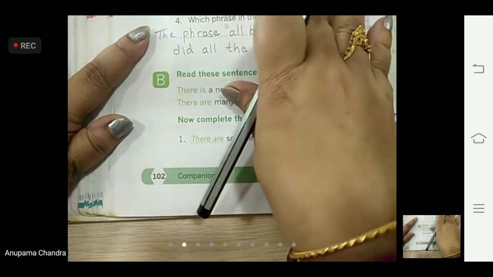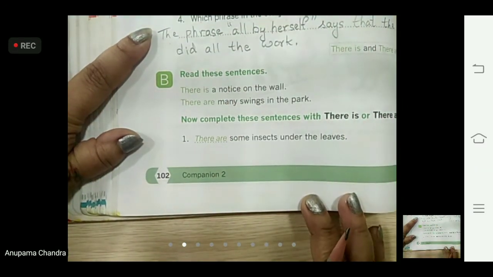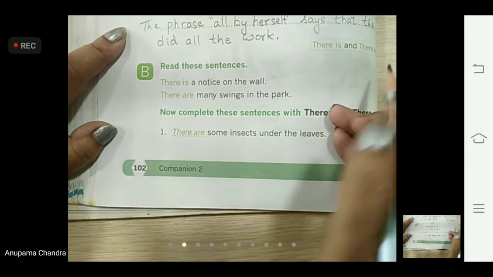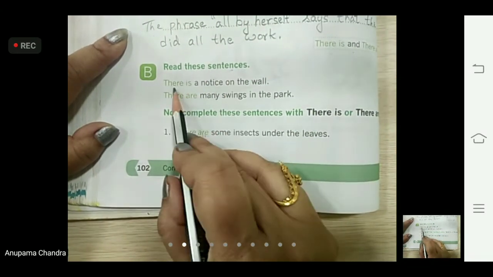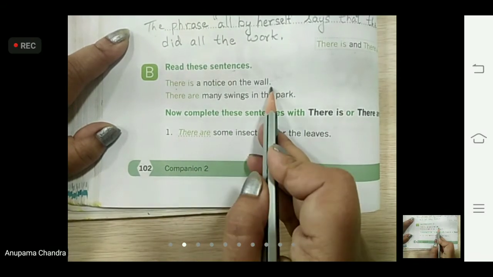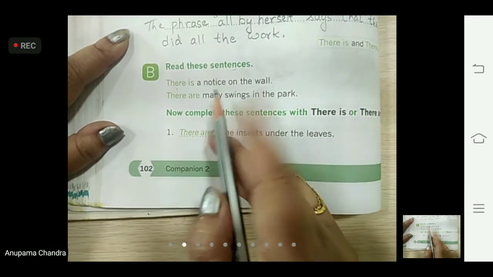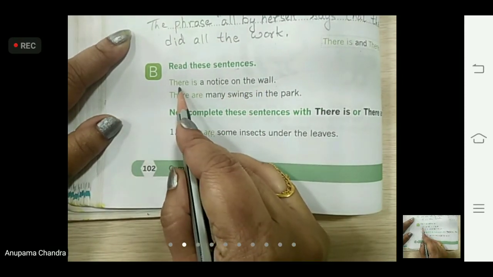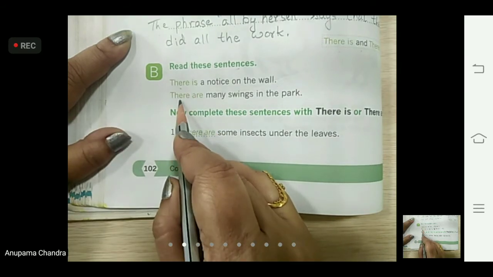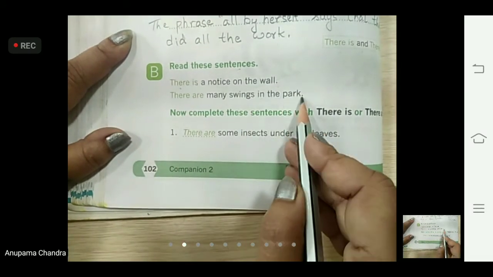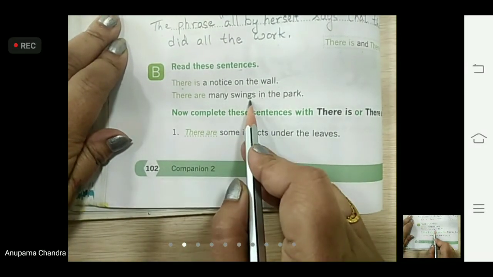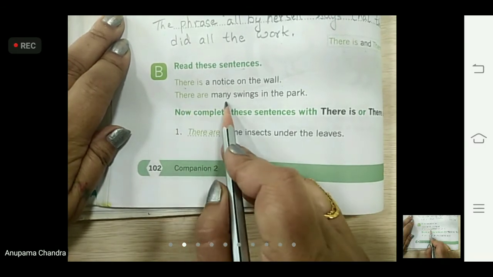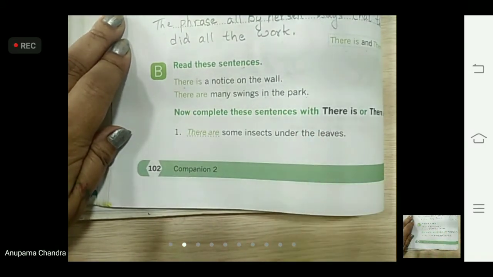Now children, we are on page number 102. We have the same question here, to use there is and there are. Read these sentences. There is a notice on the wall. A notice, that means one. S is not there. So a notice on the wall. So for one thing, we have used there is. And the next one, there are many swings in the park. Many means more than one. Swings, again S is there, that means more than one. So we have used here, there are many swings in the park.